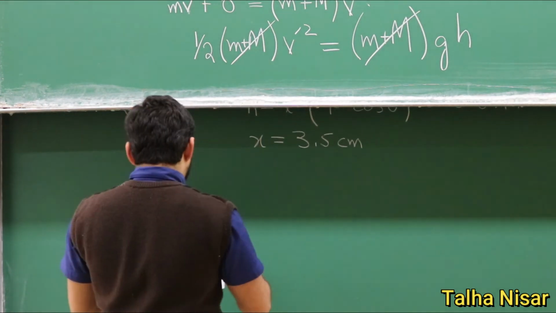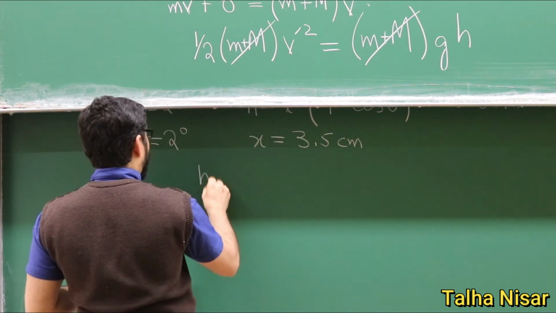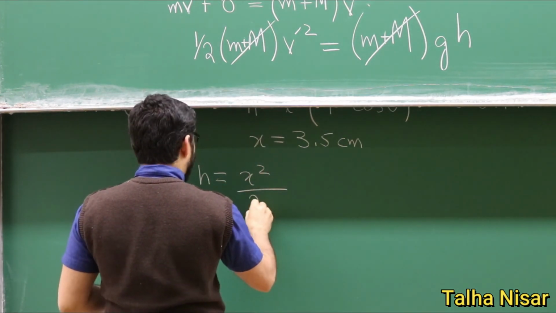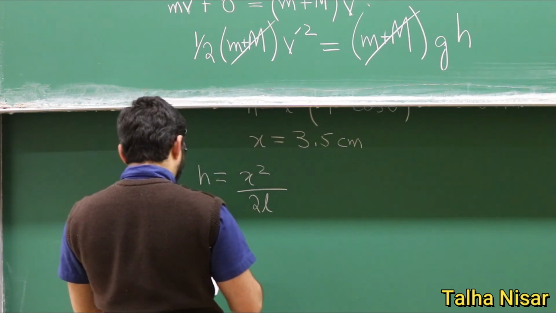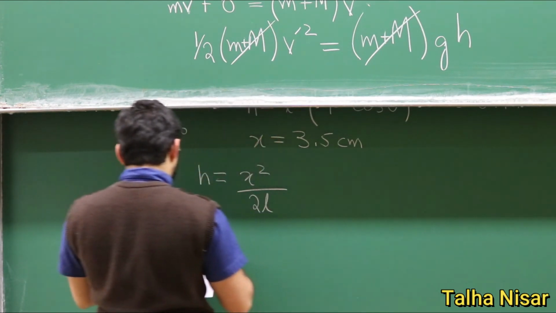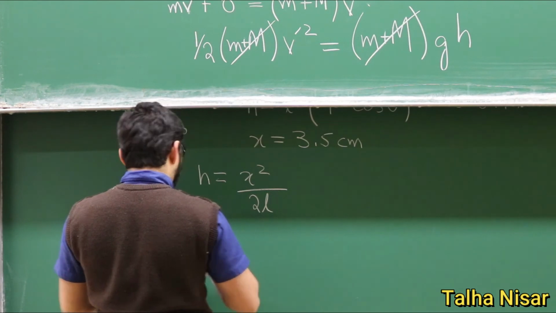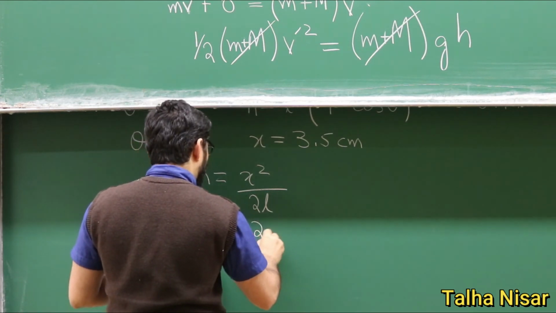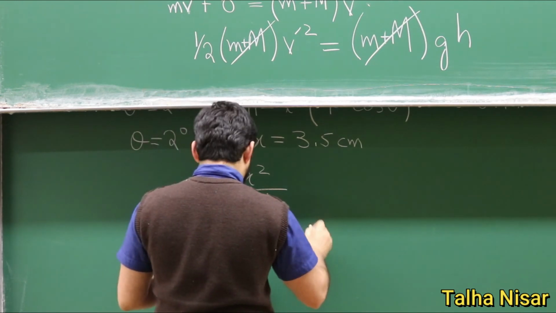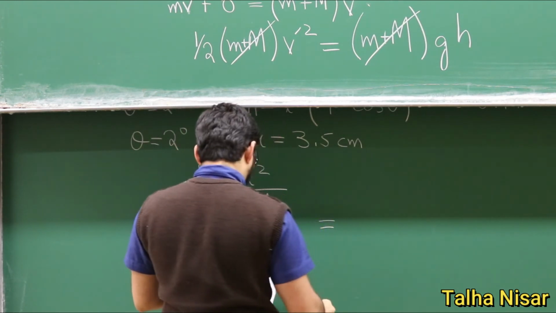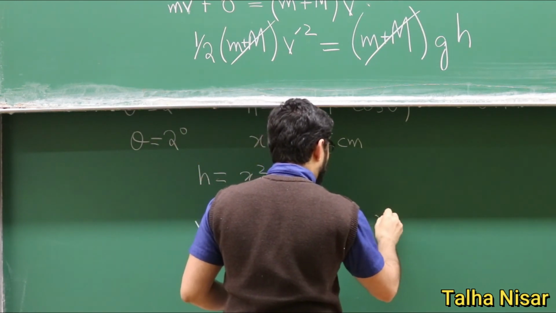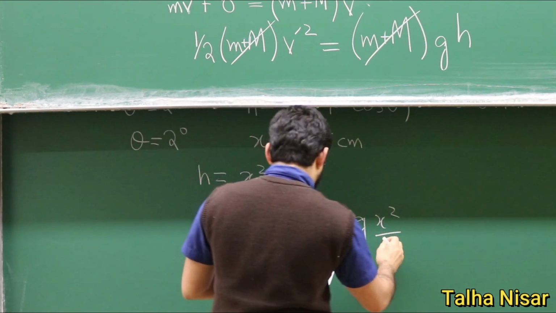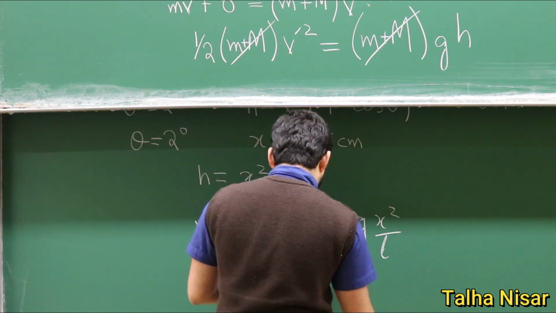So for small angles, h equals x squared divided by 2L, and so we can write 2gh equals g x squared over L. We just replace this with the h here.